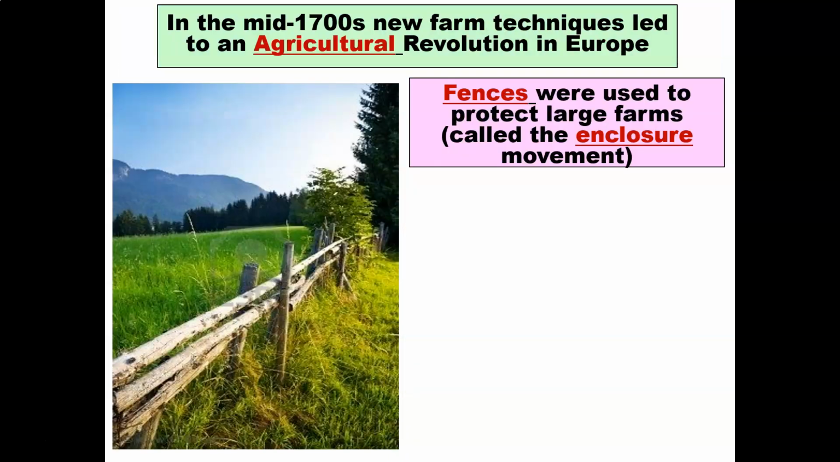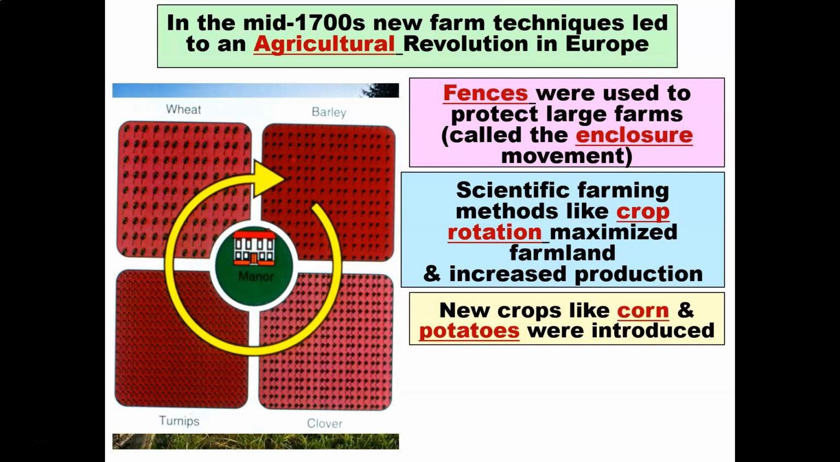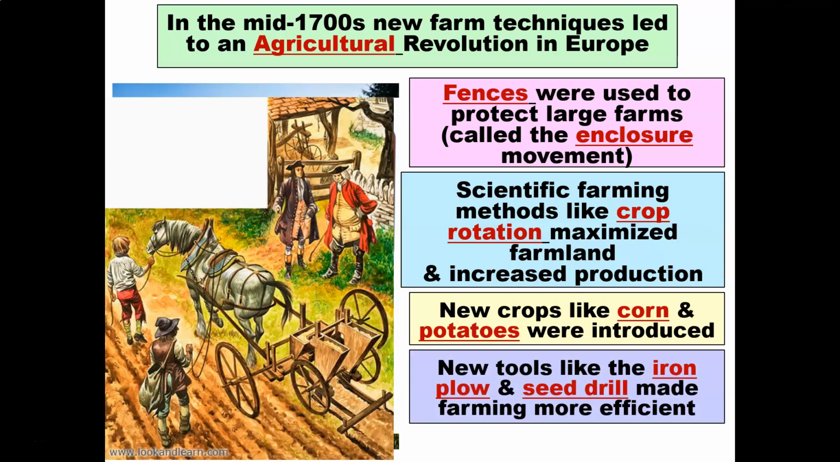In the mid-1700s, new farm techniques led to an agricultural revolution in Europe. Fences were used to protect large farms. They were called enclosures, and the movement became known as the enclosure movement. Scientific farming methods like crop rotation maximized farmland and also increased production. New crops like corn and potatoes were introduced. New tools like the iron plow and seed drill made farming much more efficient.